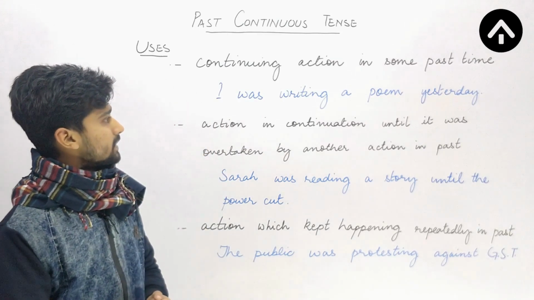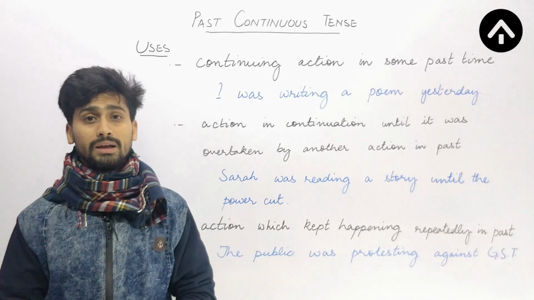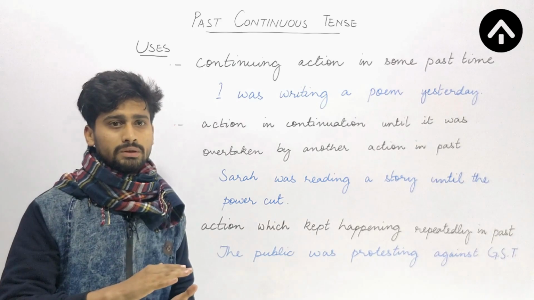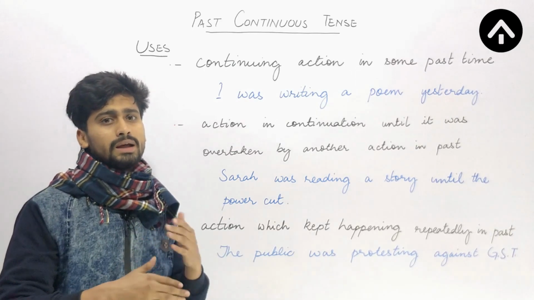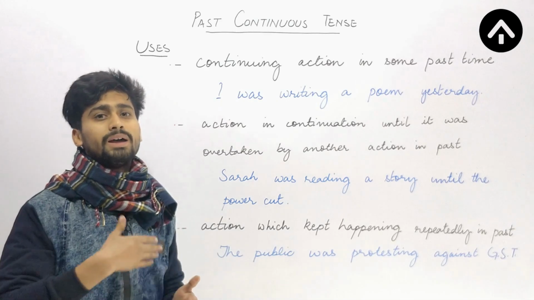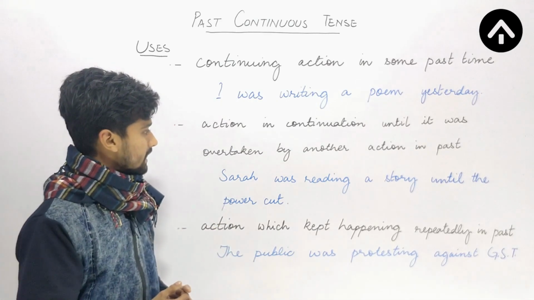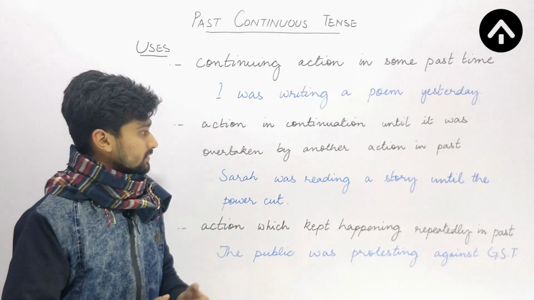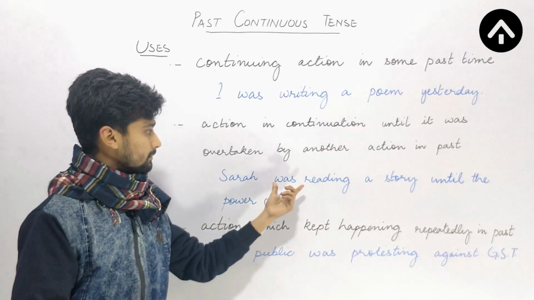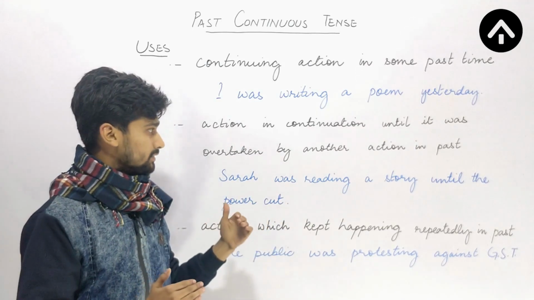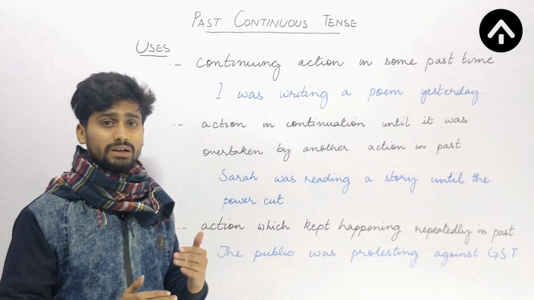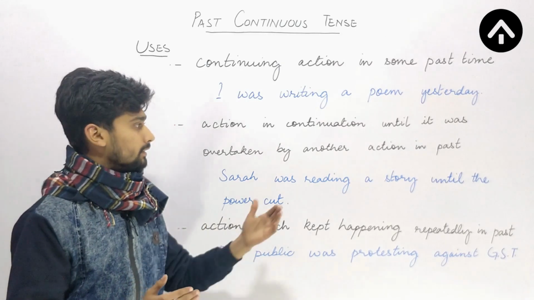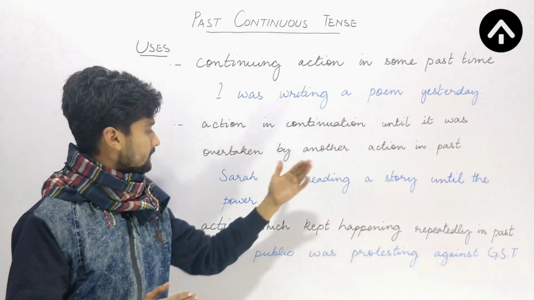Next use, action in continuation until it was overtaken by another action in past. Okay, so one action was in continuation and up to when another action started, it was interrupted by another action. So the example is, Sarah was reading a story until the power cut. Sarah was reading a story. This is the first clause. So here I am talking about an action that was in continuation, but this was in continuation up to the time the next action started. So Sarah was reading a story until the power cut.